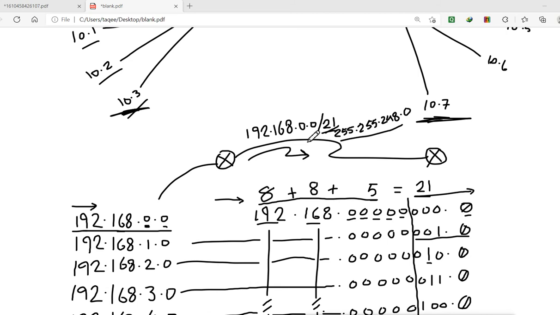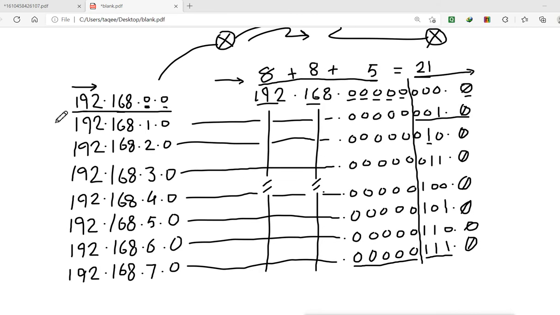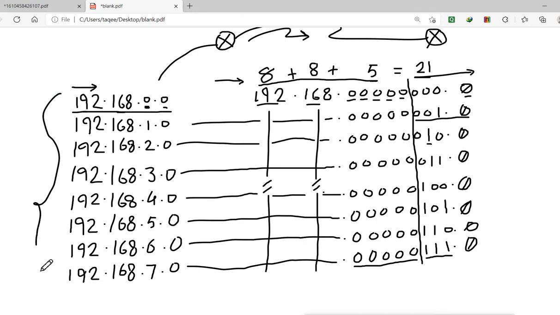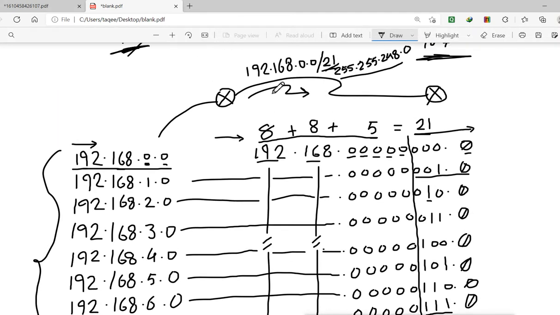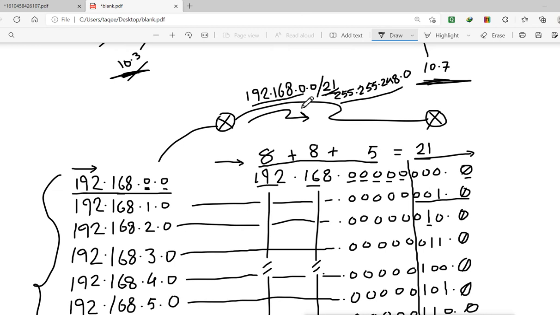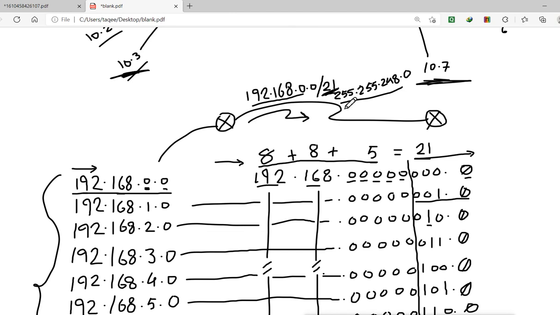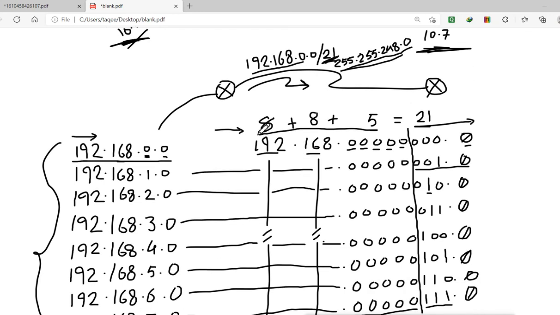So this will be the summary address for all the networks here. That means for all of these networks, this is the summary address. First it will take the least network, the smallest network, and with the network it will send the subnet mask, this /21, or we can say 255.255.248.0. And where is it getting this? It is getting it by calculating the common bits of all these networks, and that is 21.